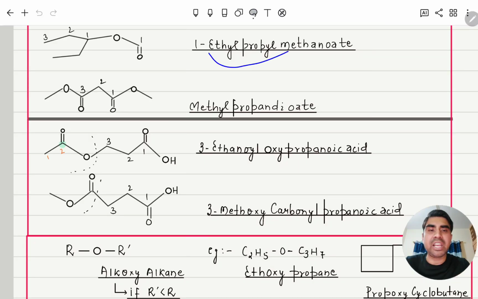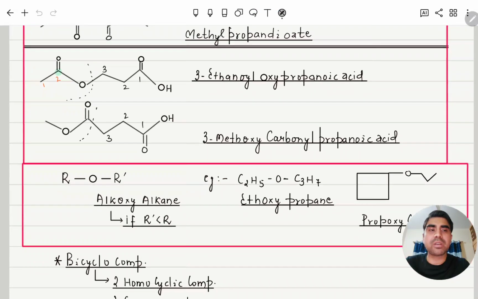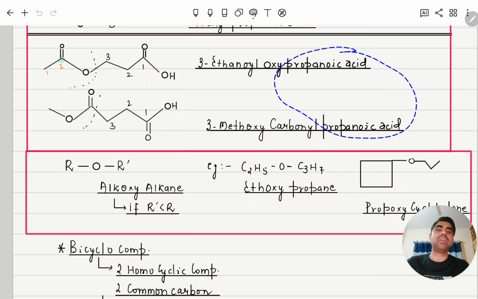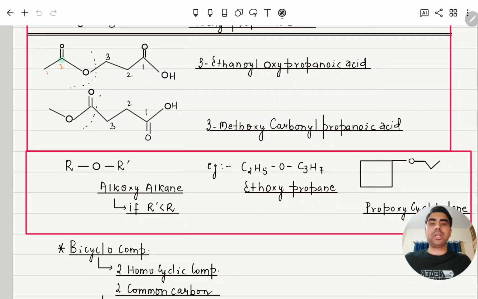Next, we discussed that if an ester is behaving as the main chain, it will be alkyl alkanoate. But when it is behaving as a prefix, meaning another functional group is there, then it will behave as alkanoyloxy or alkoxycarbonyl, along with the main chain with the main functional group.